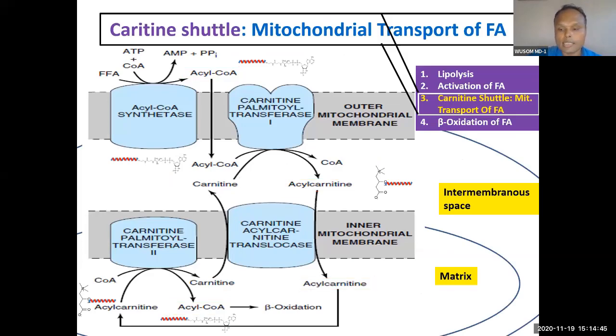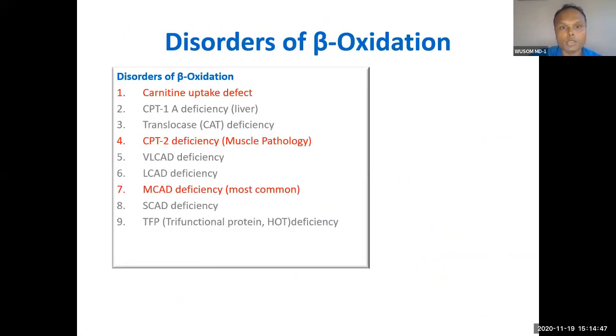These are the enzymes; I have put this picture to show them. You can see carnitine uptake defect. Here all deficiencies can happen, but we will focus mainly on these three.